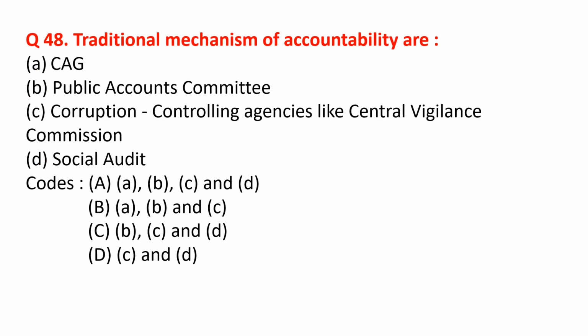Traditional mechanisms of accountability are CAG, this is correct. Public Accounts Committee, this is also correct. Corruption controlling agencies like Central Vigilance Commission, this is also correct. Social audit, it is not correct. So the correct option is option B.